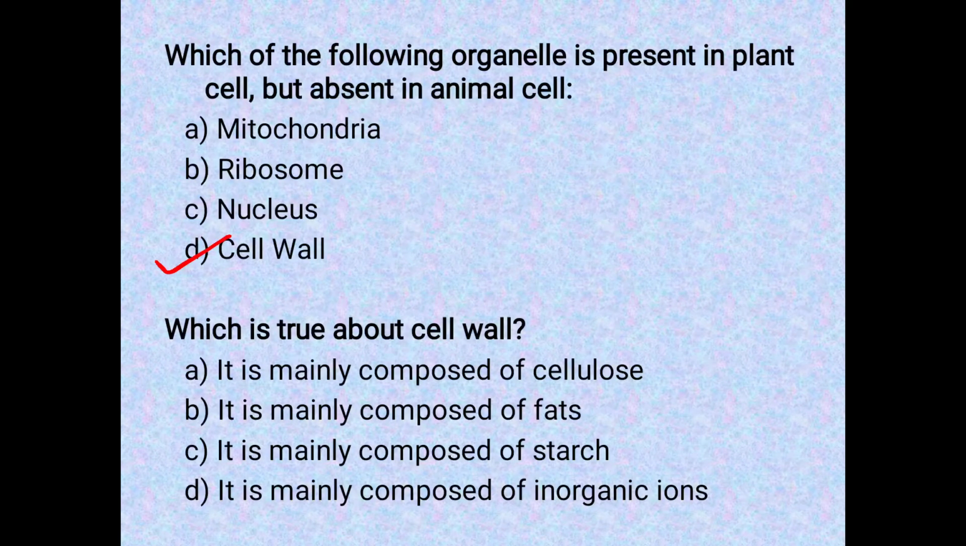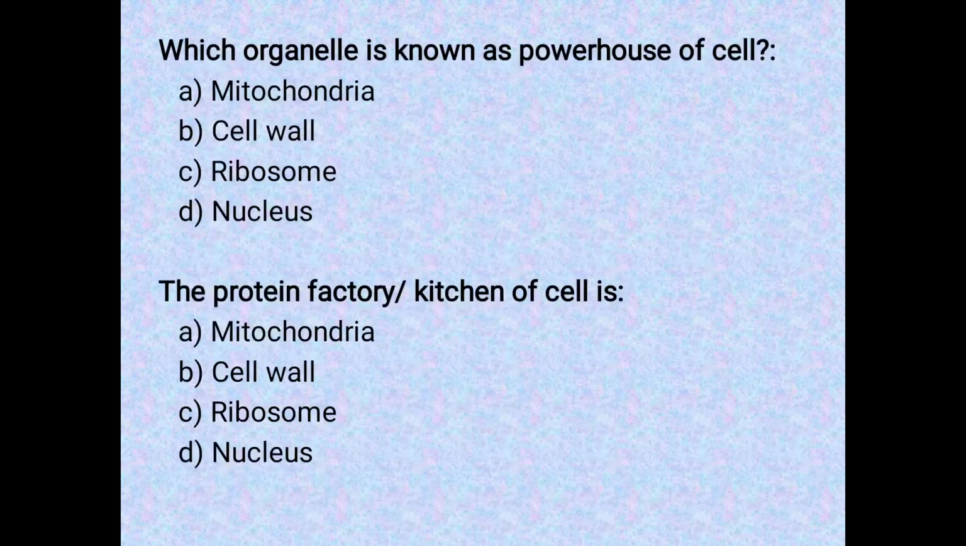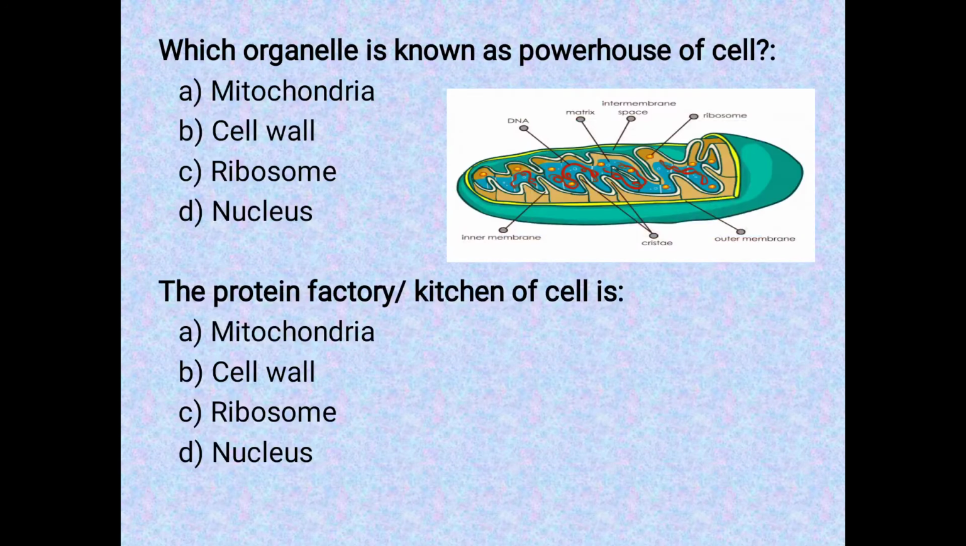Next question is, which of the following statements is true about the cell wall? The options given to you are, it is mainly composed of cellulose, or fats, starch or the inorganic ions. So the cell wall is mainly composed of cellulose. Next question is, which organelle is known as powerhouse of the cell? So we all know that the organelle mitochondria is known as the powerhouse of the cell.